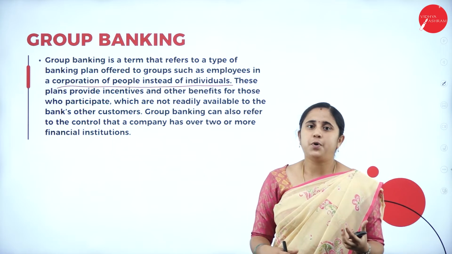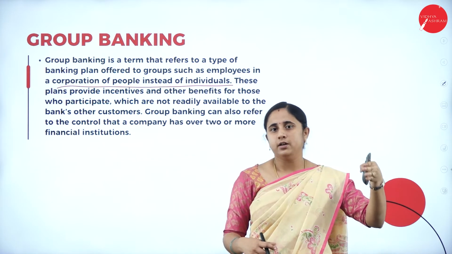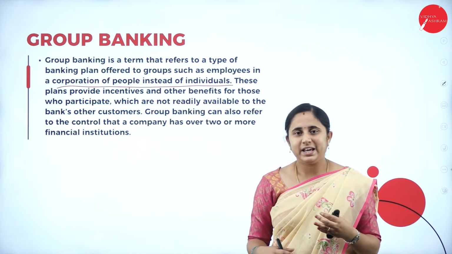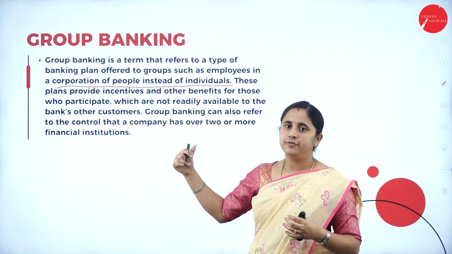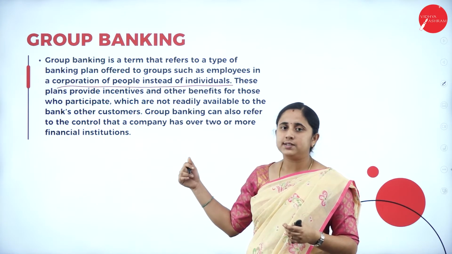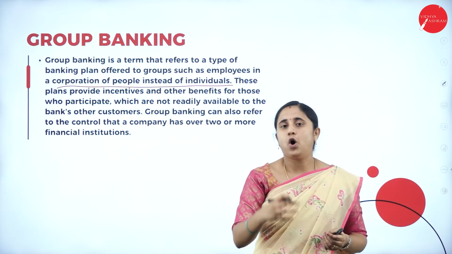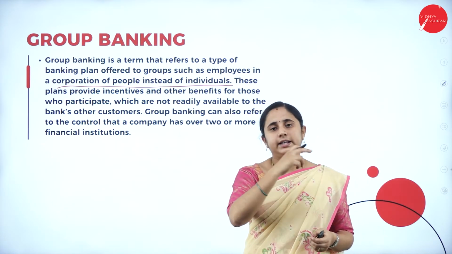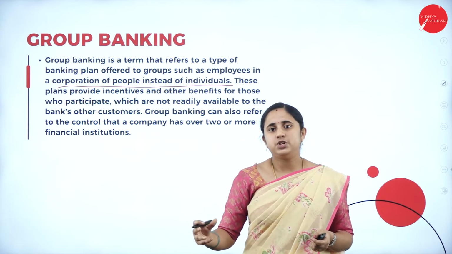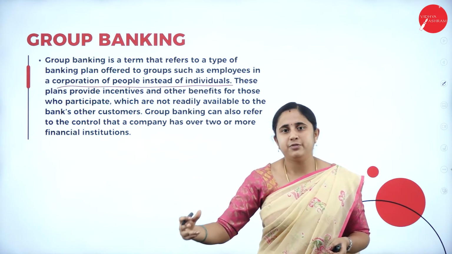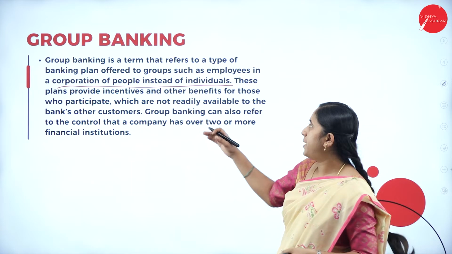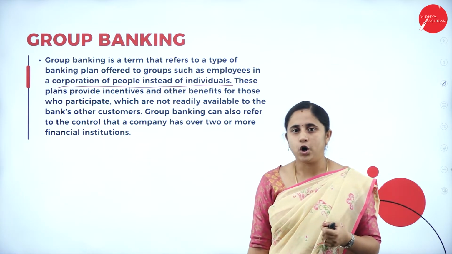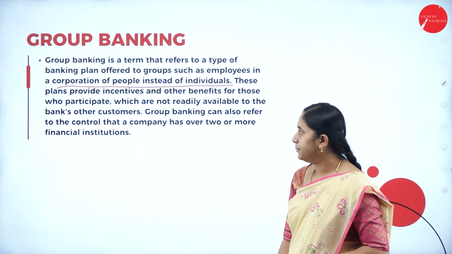So, if an insurance policy is provided by the employer, the benefits are high. In a similar way, any financial benefits or any banking facilities provided by the employer or for the group of employees, so the benefits and the offer is high under the group banking. So as an individual, we won't get that facility or benefit. So group banking is a banking or financial services for the group of employees in a corporate field. So this is group banking.